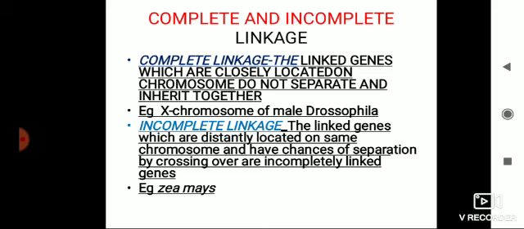Now you must have got an idea. This is about the autosomes. What happens when crossing over takes place? The chromosomes are broken, so the genes do not come as a linked group. So it is incomplete linkage, and when there is no crossing over, there is complete linkage.